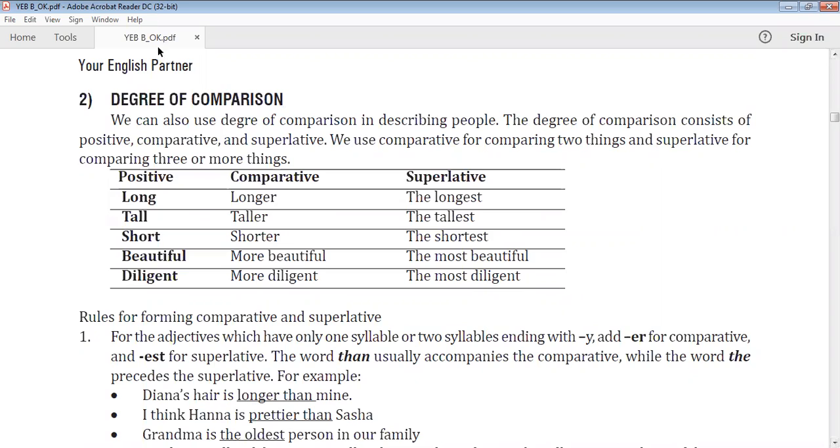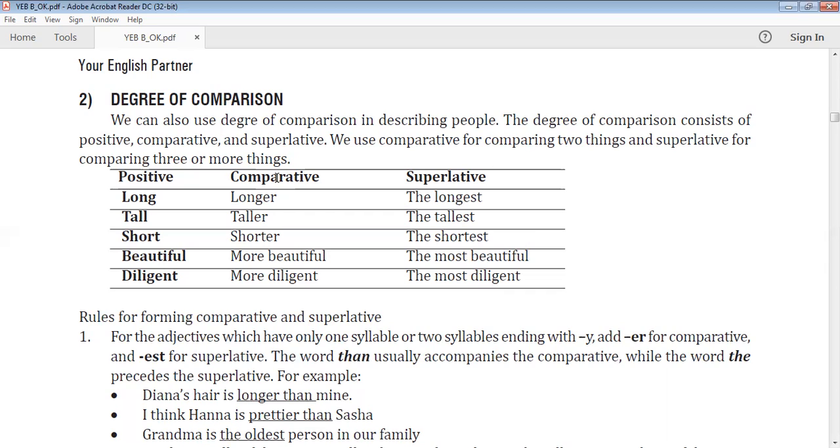And then, I will explain about degree of comparison here. We find adjectives here like long, tall, short, beautiful, diligent, and then the comparative and the superlative. If we compare two things, one thing to the other thing, we use the comparative.